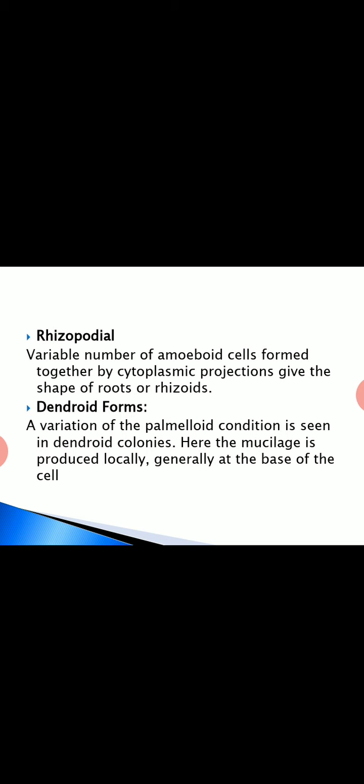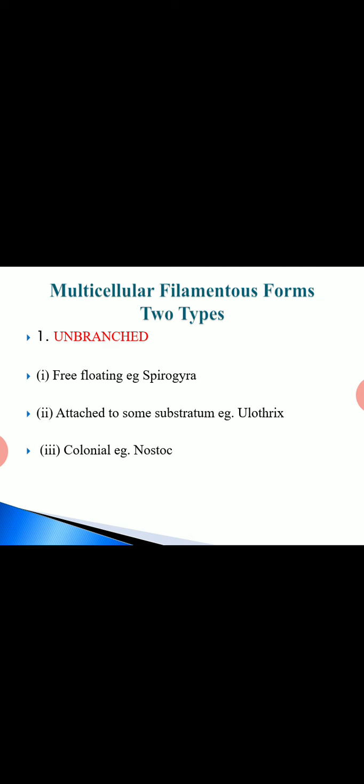Dendroid means a variation of the palmelloid condition seen in dendroid colonies. Here the mucilage is produced locally, that is, from the base of the cell. In the palmelloid type the mucilage is seen over the whole area, but in the dendroid type mucilage is produced locally, usually from the base of the cell.